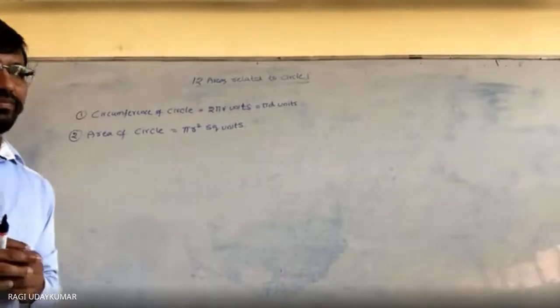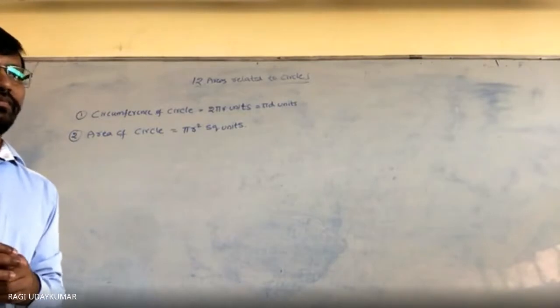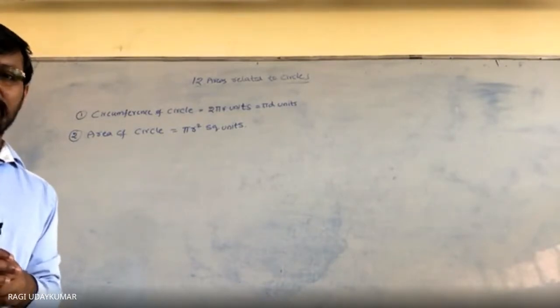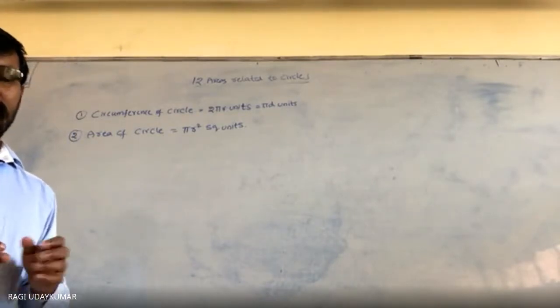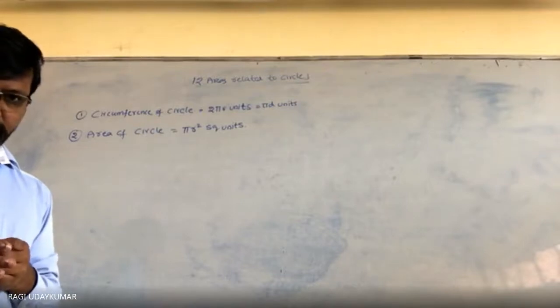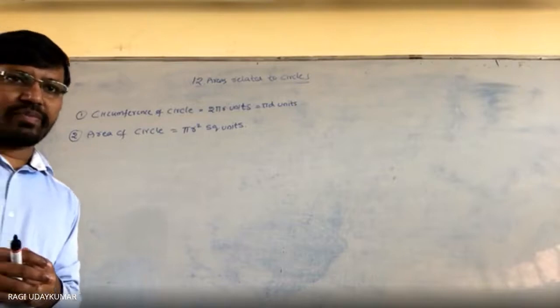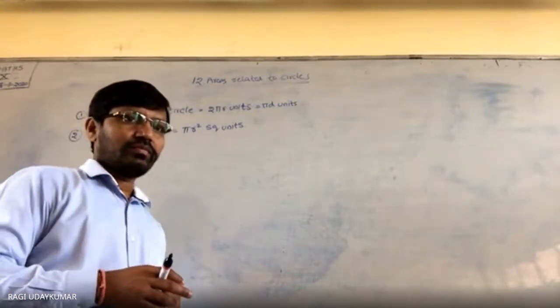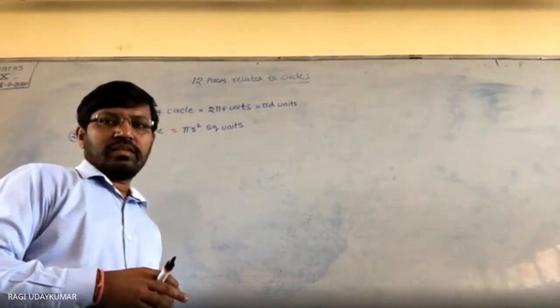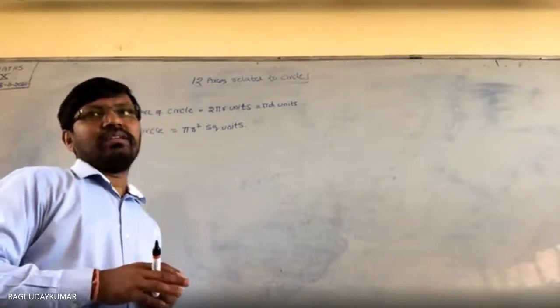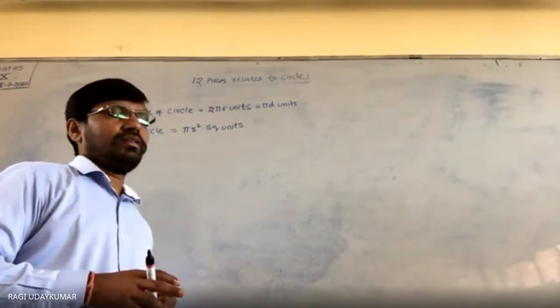Sir, I know a circumference and diameter. What? Once again. Pi. Pi is equals to क्या है? Pi is actually how the pi value is.